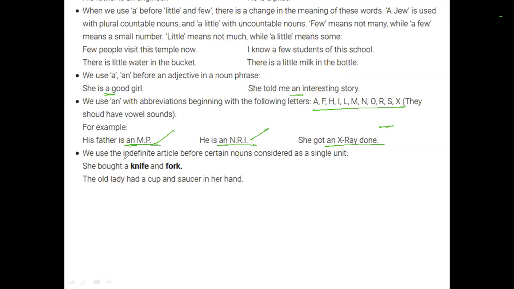Then, for the indefinite article where it is considered as a single unit, wherever you are using it as a single unit, we can have this terminology used. For example, she brought a knife and fork. In a combination of knife and fork, you use a. Then the old lady had a cup and saucer. So cup and saucer is considered as a single unit. Whenever you use this as a single unit, you use a.